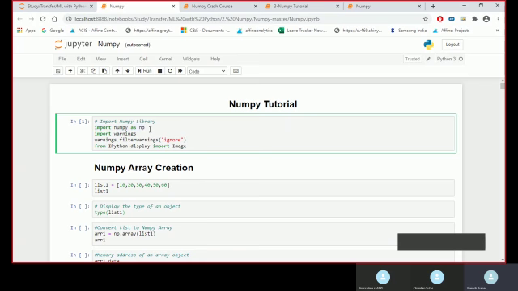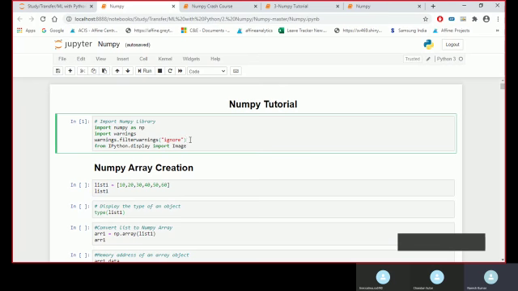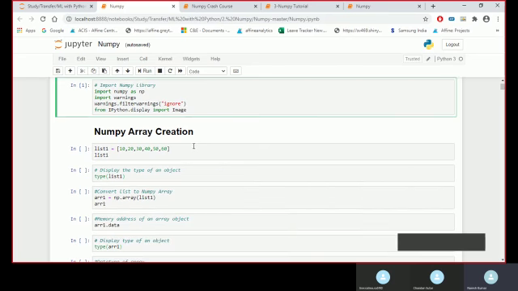And to suppress any kind of warning in our notebook, for example if we run a cell we might receive some warnings, we import the package and then write warnings.filterwarnings ignore. And this command is for importing an image. Let us create a few arrays.